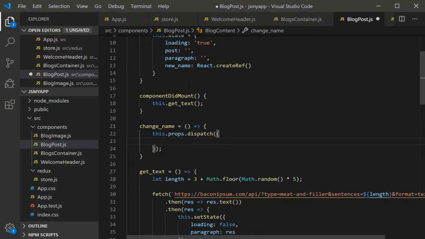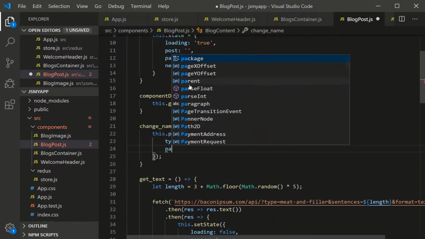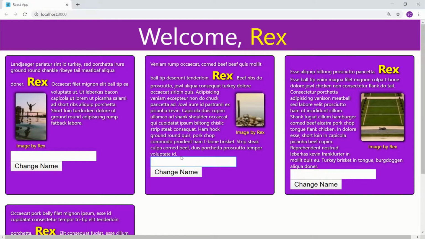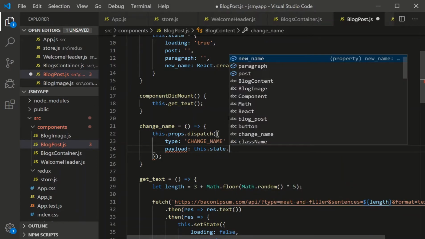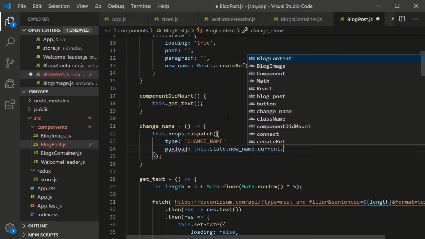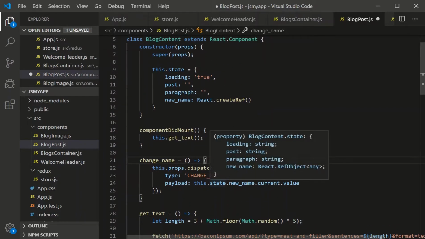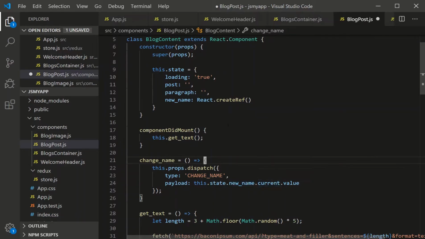And so best practices, what do we do? Well, we have a type, and then we have a payload. The type tells the reducer what to do. And the payload is the data that it does it with. So our type is just going to be change name. And our payload is going to be whatever they enter in this field here, which I hooked up to this.state.newName.current.value, like that. Why isn't this working? There we go, .value. All right, that should work.